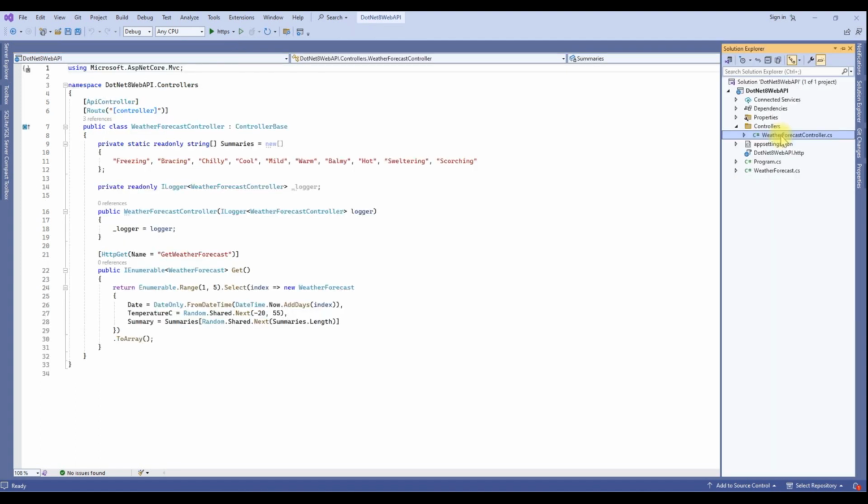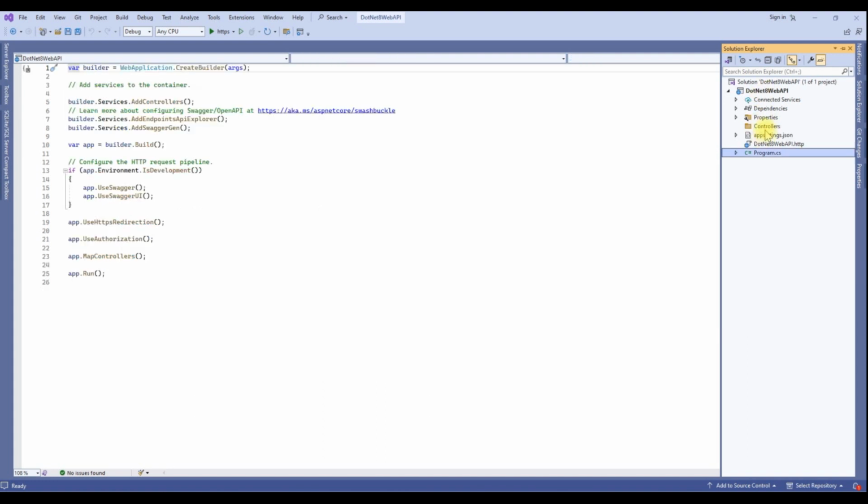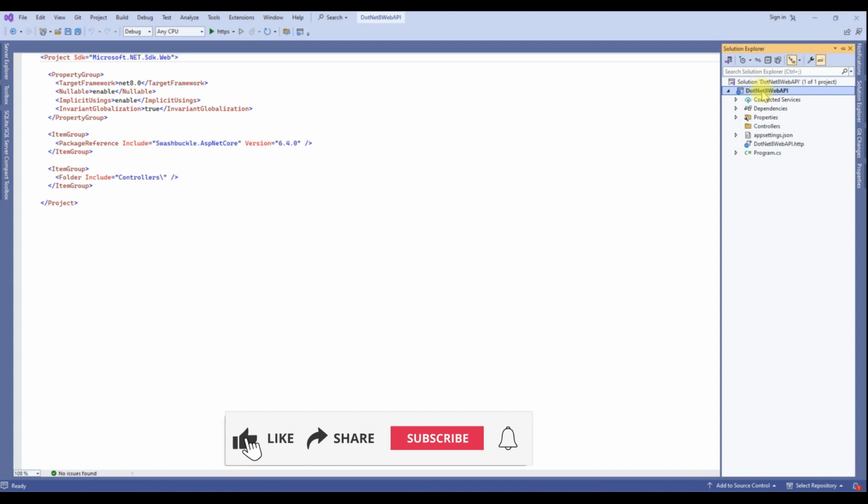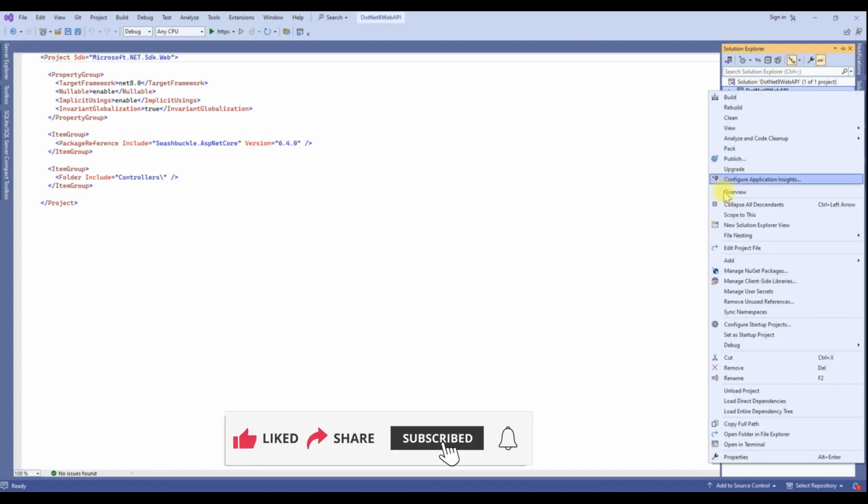Let's delete the predefined controller, and after that we'll add a new controller from scratch. So now the controller has been deleted. Go to the solution and add some folders: a Model folder, a Service folder and so on.